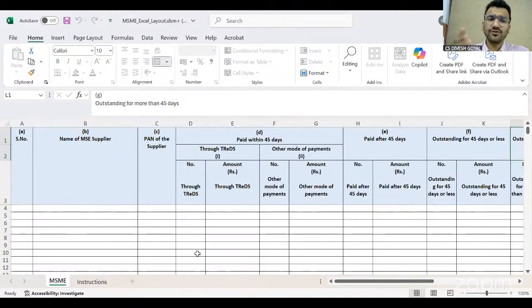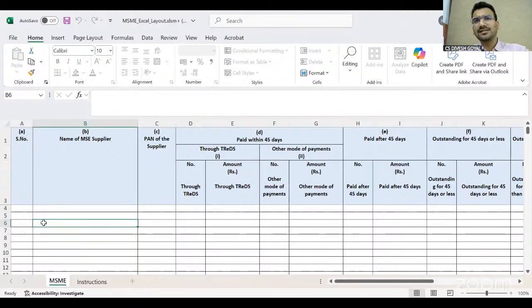So whether we have to give invoice-wise detail or vendor-wise detail. In the V2 version, we have to give the invoice-wise detail. But in the V3 version, we have to give the vendor-wise detail, because you can see this column, PAN of supplier. This line does not take the same PAN twice. So for a single vendor, you have to enter a single entry with all the information relating to that vendor. You cannot make more than one entry.